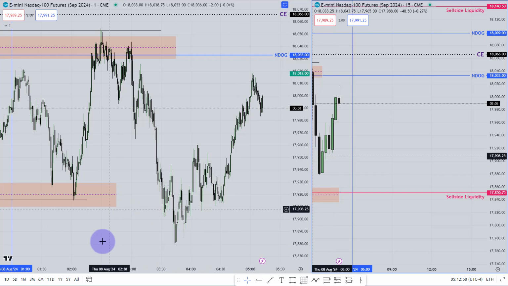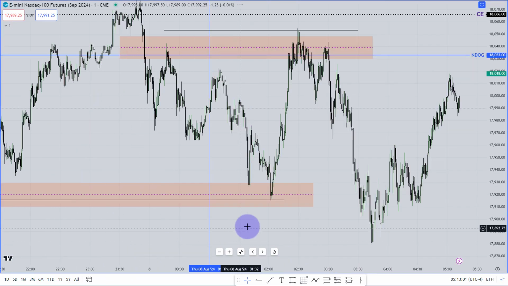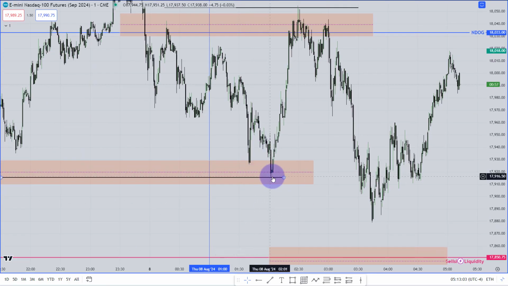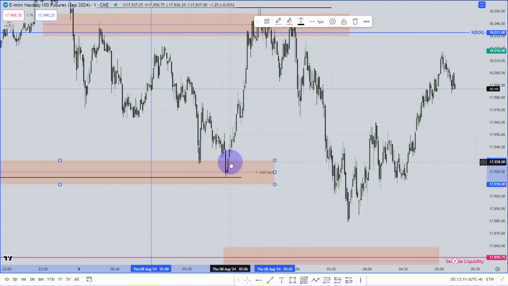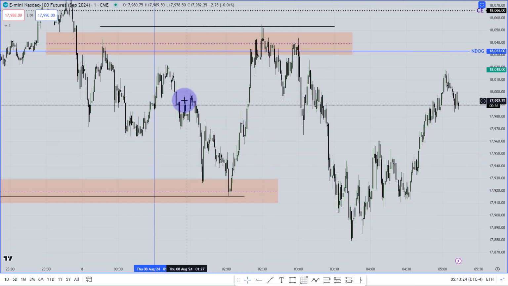Now I'm going to the 1 minute chart. When the market came here and made this liquidity, relatively equal lows around that area, and traded that bullish fair value gap from the 15-minute chart, what should you look for? You should look for a buy setup. What do I mean by that? The market has taken some kind of sell side liquidity. It has given you the market structure shift. There is a fair value gap which has been traded immediately. That means immediate reaction. And then you will look for some kind of 1 minute buy side liquidity or 1 minute last fair value gap, whatever your target is.